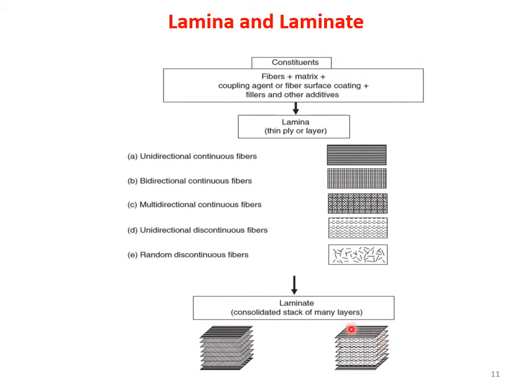Here you can see the top lamina is of continuous fibers. The rest of the laminas, except the last lamina, are in discontinuous form. So it depends on the application. Is it clear? So the stacked or several plies of lamina is nothing but a laminate. And inside every lamina, you have both the reinforcement and the matrix. Is it okay? Right.